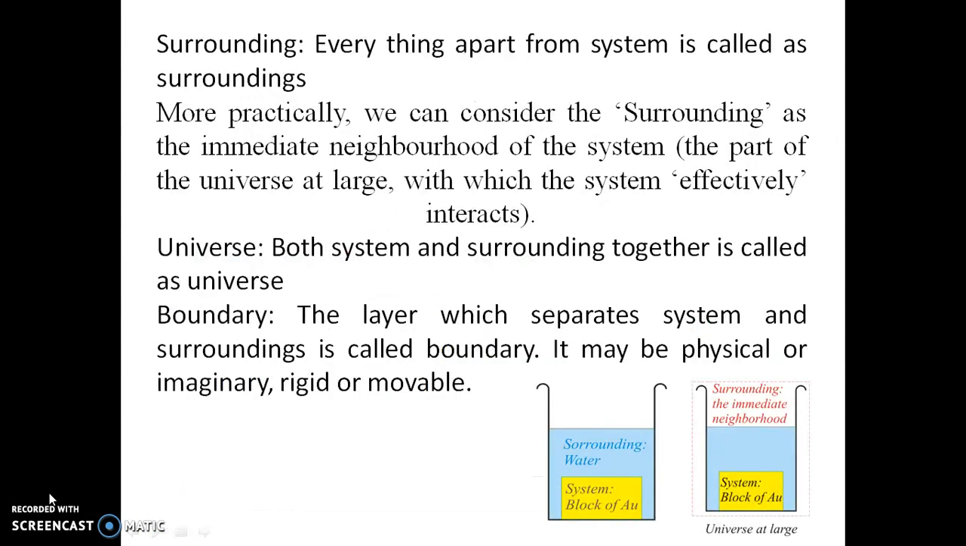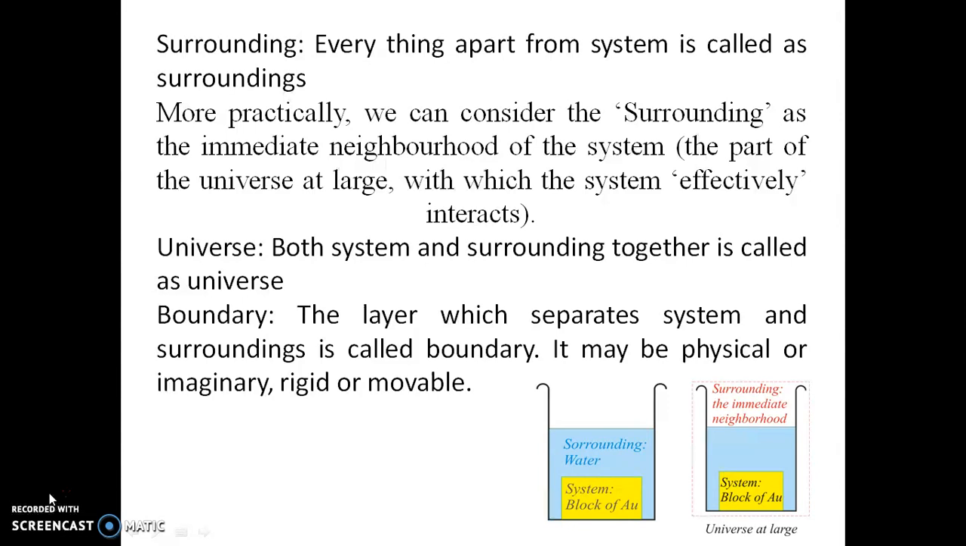And what is surrounding? Anything other than the system, we term as surroundings. So everything apart from the system is termed as surroundings. More practically, we can consider the surroundings as the immediate neighborhood of the system, that is, the part of the universe at large with which the system effectively interacts. And what is the universe? Both system and surroundings together are called the universe.